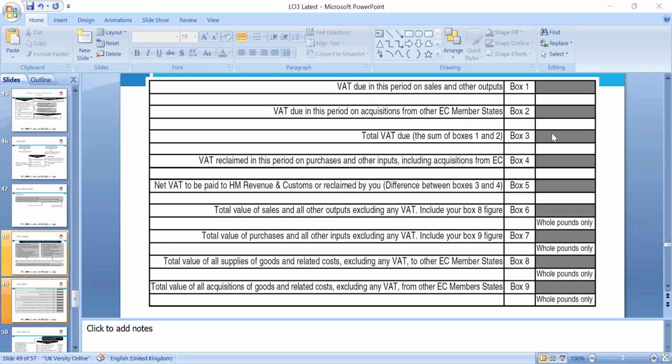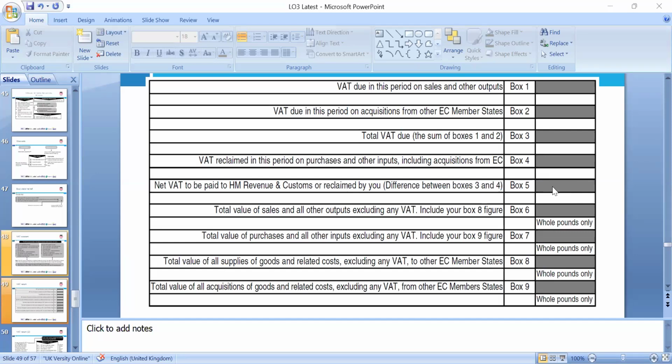Then VAT reclaim on the purchase, other input, acquisition from EU, how much we have; the sale EU; the box 3 plus box 4 equal to box 5.